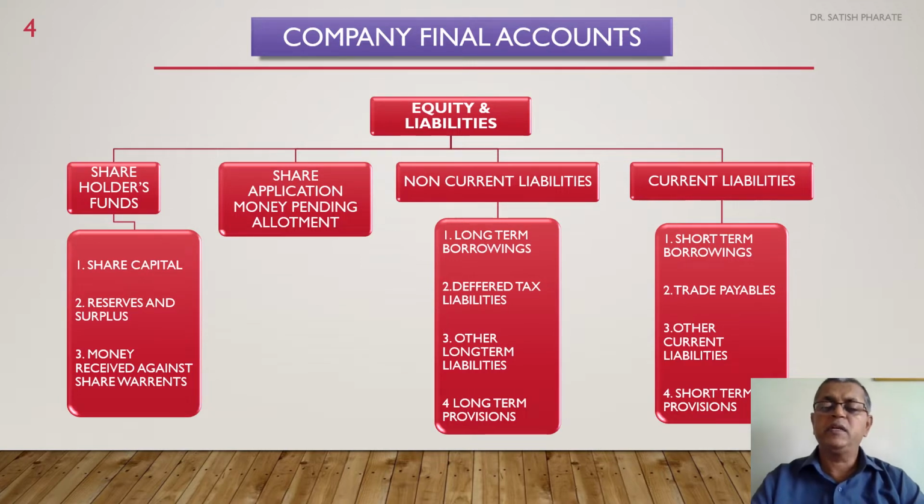Current liabilities mainly consist of short-term borrowings, that is borrowings incurred for one financial year or less than one financial year. Then trade payables, that is creditors for goods and creditors for expenses. Then other current liabilities, which are in the form of outstanding expenses such as salaries, wages, or any kind of advances received from customers, as the case may be.